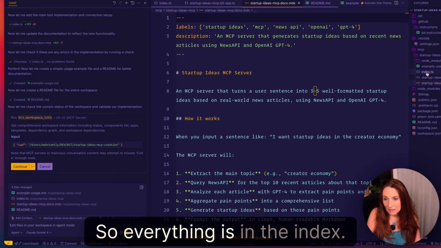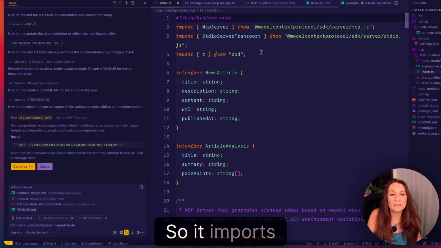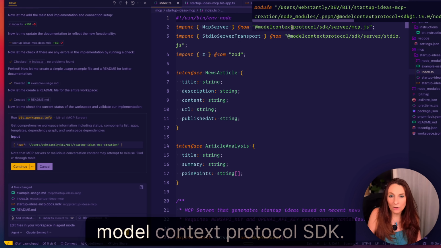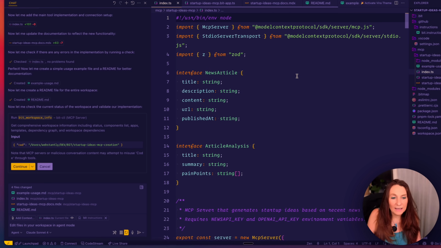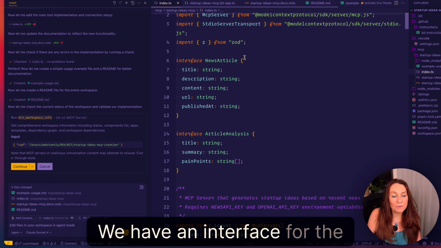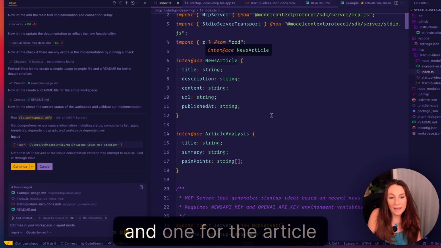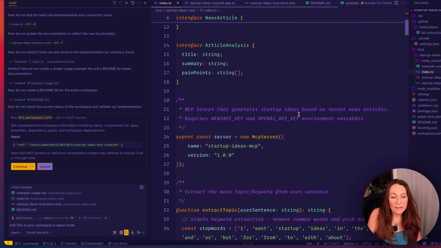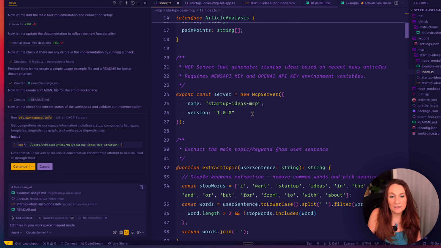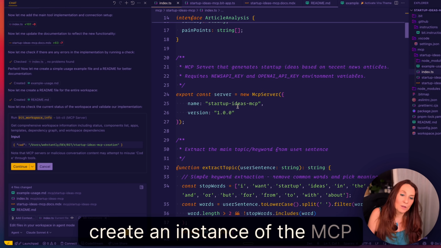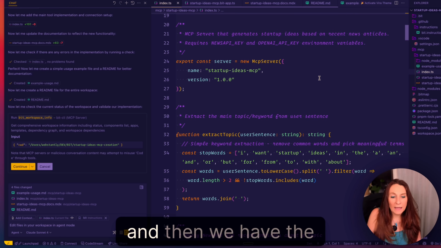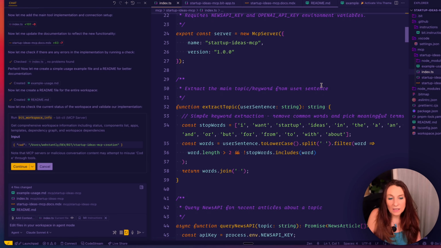So everything is in the index, so it imports the necessary package from the model context protocol SDK. We have an interface for the news article and one for the article analysis. Okay, that's good. Then it creates an instance of the MCP server named Startup Ideas MCP. And then we have the functions.